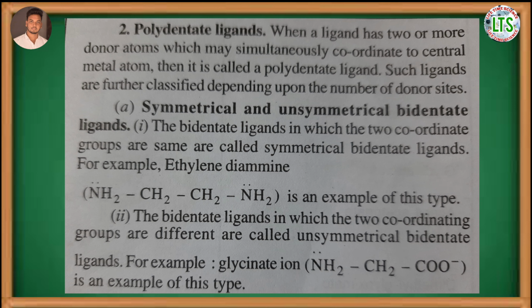Next is bidentate ligand. When a ligand has two donor atoms which may simultaneously coordinate to the central metal atom, then it is called a bidentate ligand. Bidentate ligands are of two types. First is symmetrical bidentate ligand and second is unsymmetrical bidentate ligand. Symmetrical bidentate ligands are those which have two same coordinate groups, like ethylene diamine. Unsymmetrical bidentate ligands are those which have two different coordinate groups, like glycinate ion.